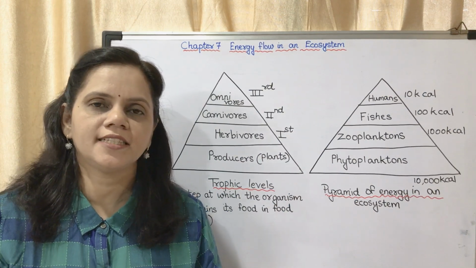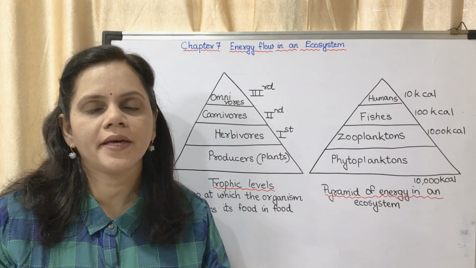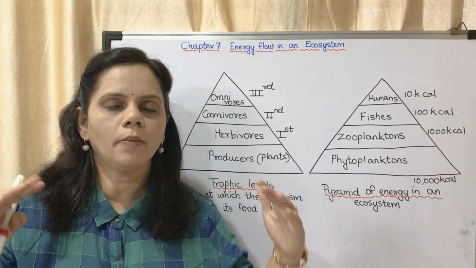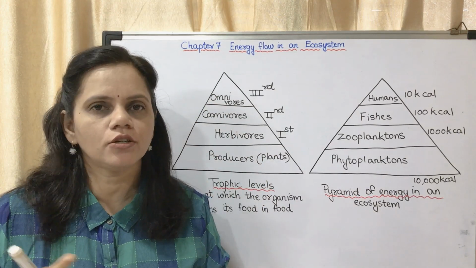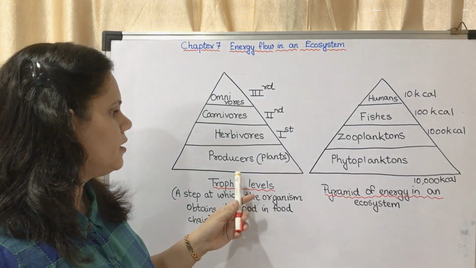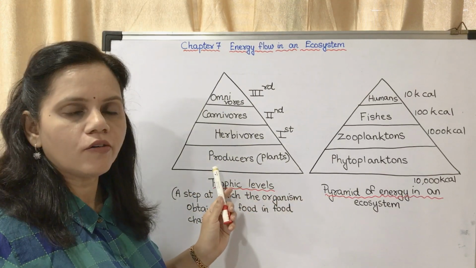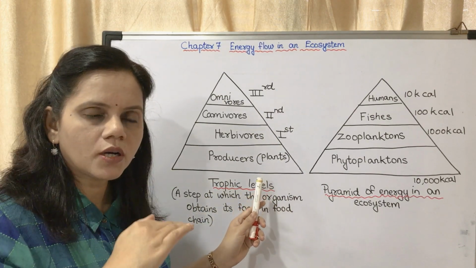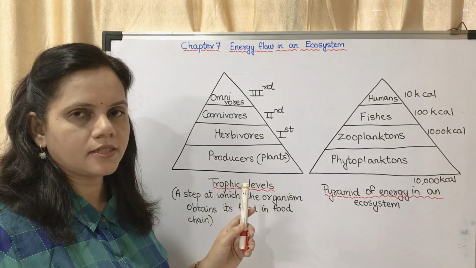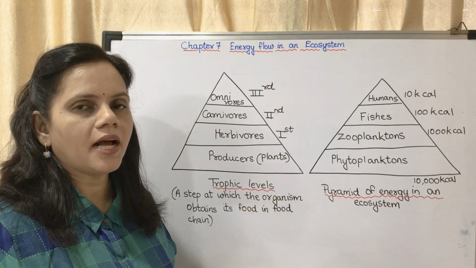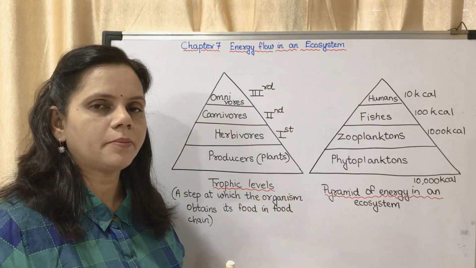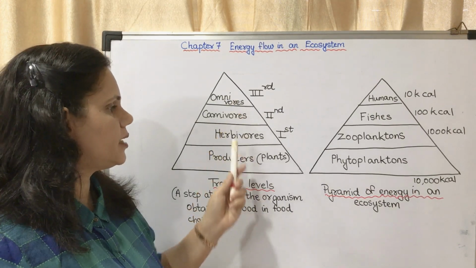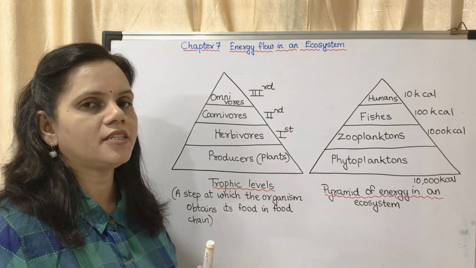Now the next topic is the energy pyramid. What do you mean by a pyramid? A pyramid is a particular structure. It is a shape which is broad at the base and tapering towards the top. You know what a pyramid is. Now here this is a pyramid of organisms. At the base, the lowermost level, there are producers. Producers means plants, which produce food by the process of photosynthesis. It is at the base, not here but here. Why? Because the number of organisms is more.